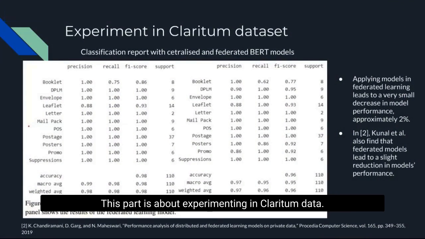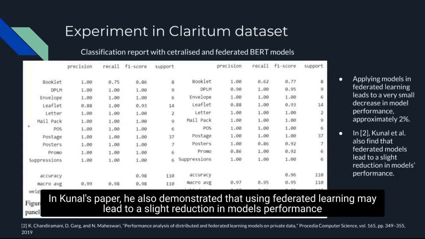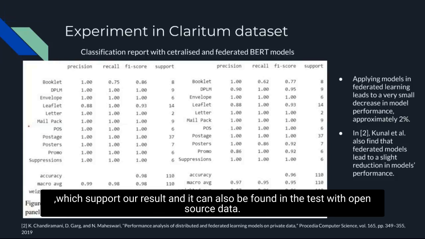This part is about the experiment on Clariton data. As you can see, applying models in federated learning leads to a very small decrease in the models' weighted average F1 score, of about 2%. In Kuna's paper, he also demonstrated that using federated learning may lead to a slight reduction in models' performance, which supports our result and can also be found in the test with the open source data.